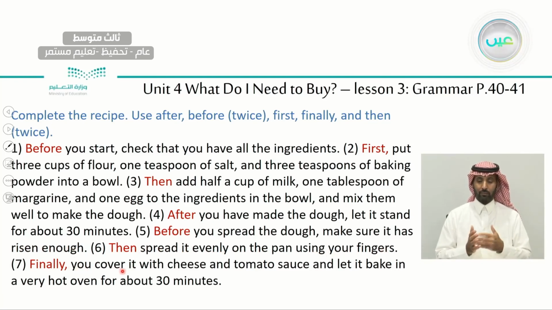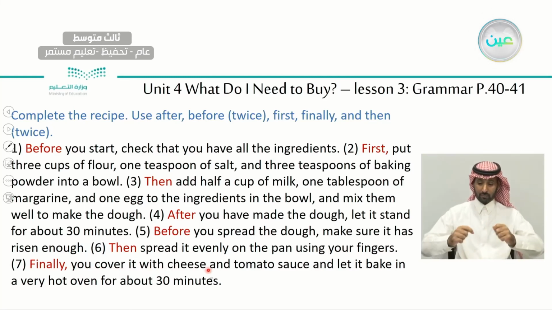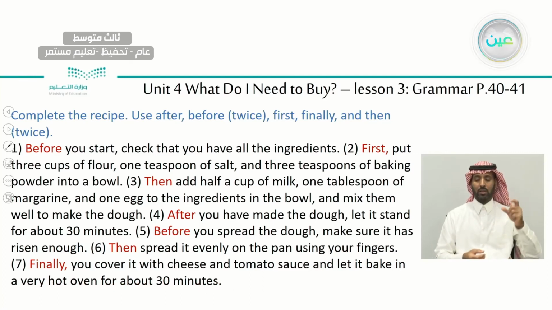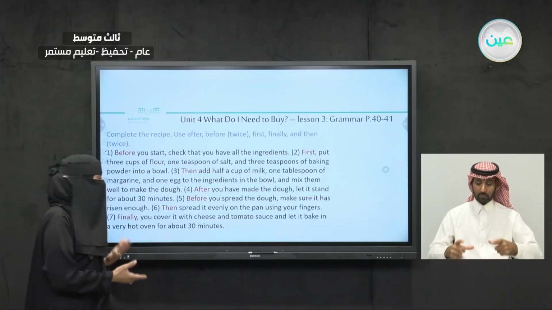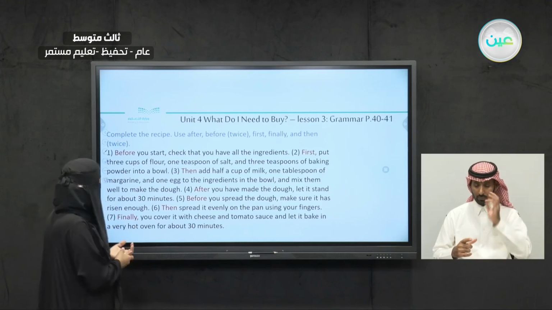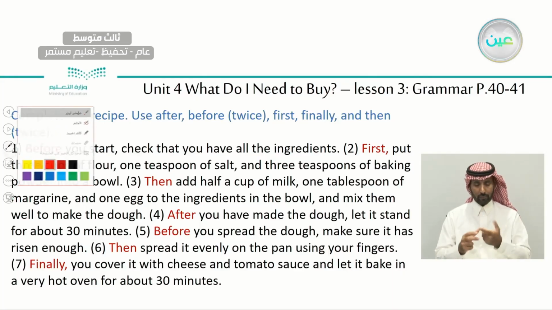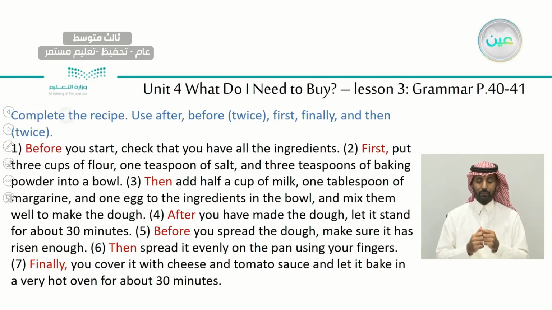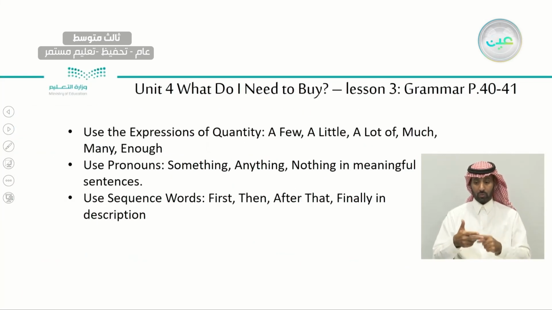Finally, you cover it with cheese and tomato sauce and let it bake in a very hot oven for about 30 minutes. This is a recipe to make pizza. You can see from the pictures you have in front of you, they are making pizza, okay? And they are describing the recipe how to make it using sequence words, okay?